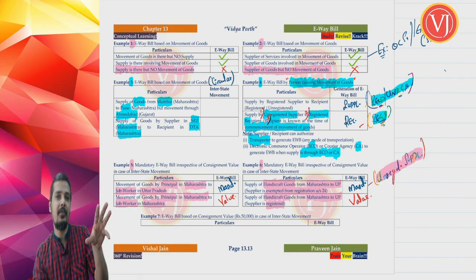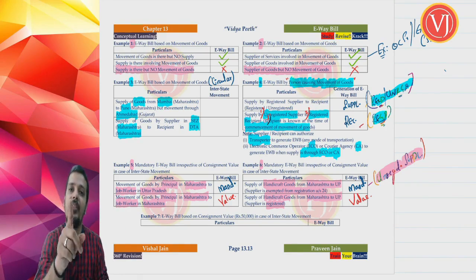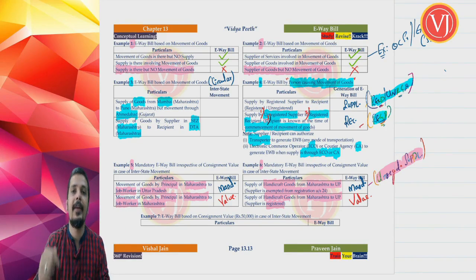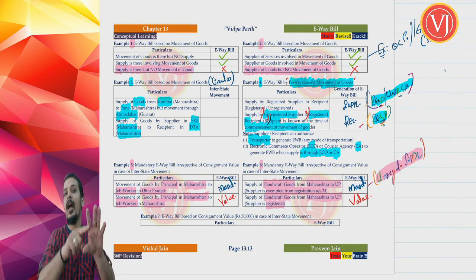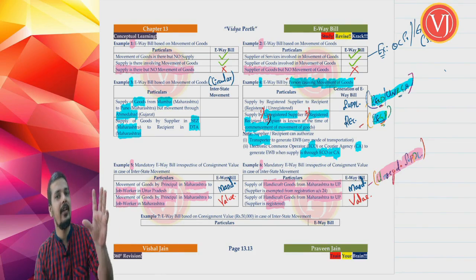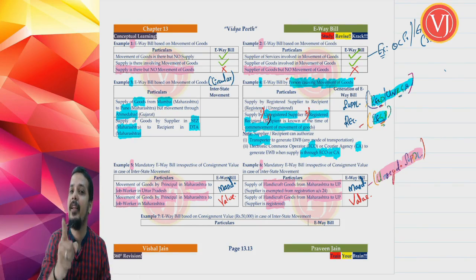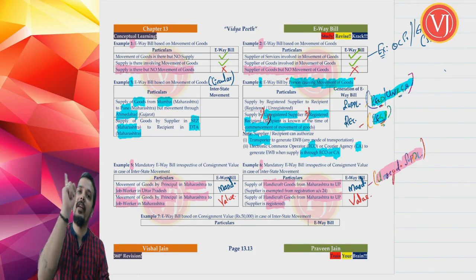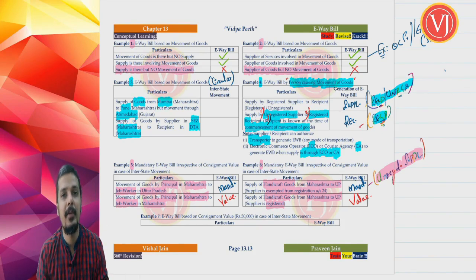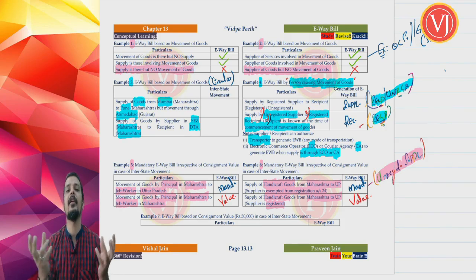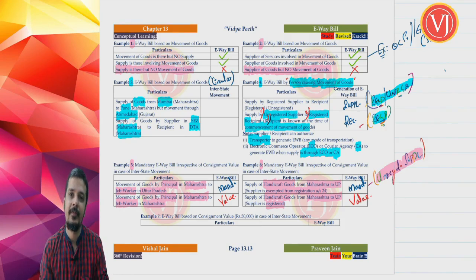So the relaxation from registration was with the condition that you generate a mandatory e-way bill, and the same thing is repeated in your e-way bill chapter. I said the same point even when discussing registration, under section 23, and it is again repeated in your e-way bill chapter. The same point is repeated in two different places of the law so that they match, harmonious construction, right?